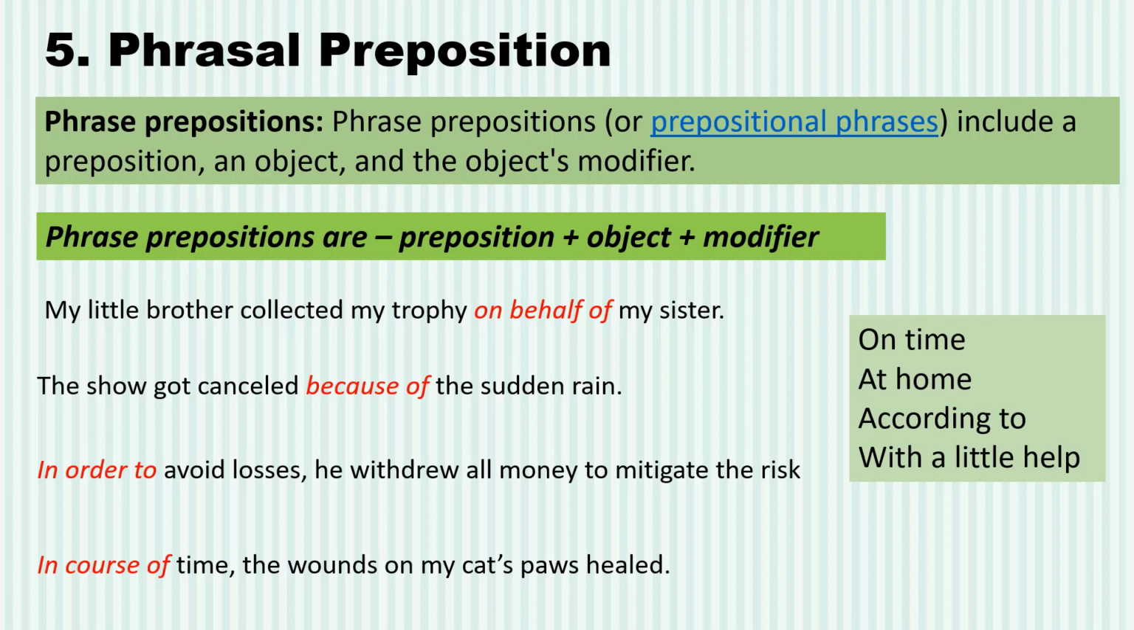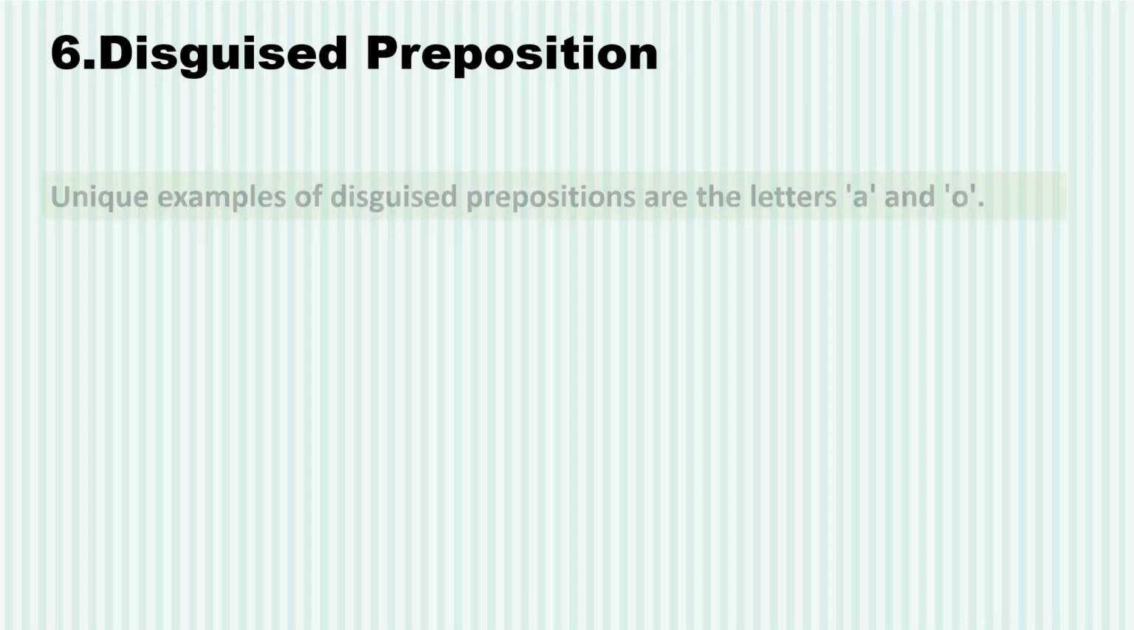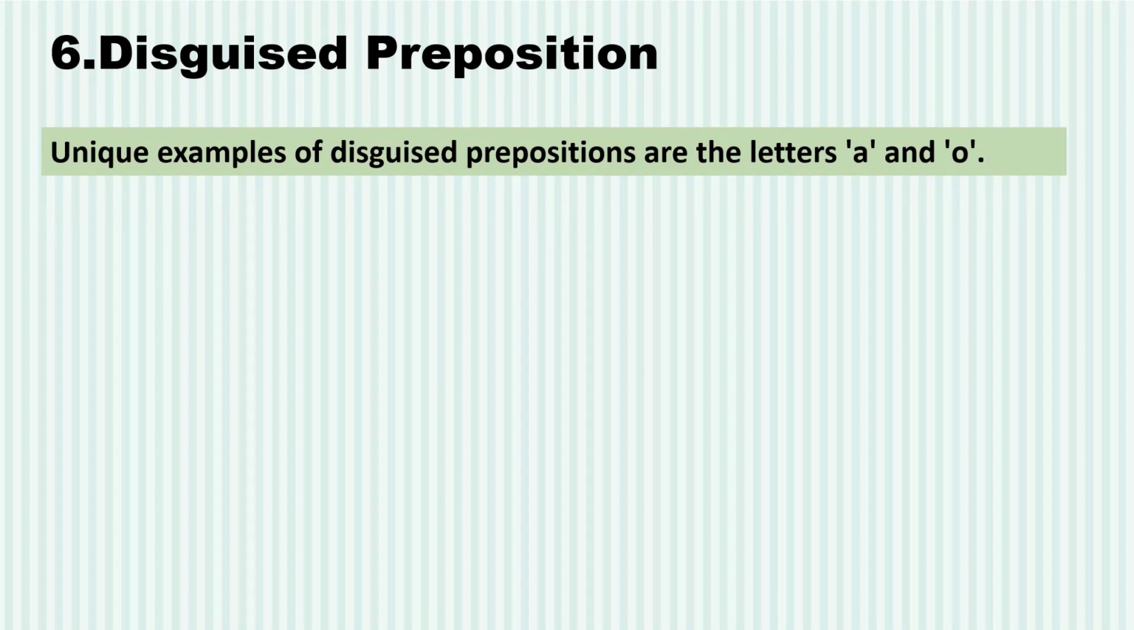Look at the last type of preposition, which is a disguised preposition. Now, a disguised preposition is one where some letters are standing in for some preposition. How? These two letters A and O are actually used as disguised prepositions in some sentences. Look at the example. The poor man went a-begging. Here, a is actually replacing the preposition on. So this is a disguised preposition, a hidden preposition.